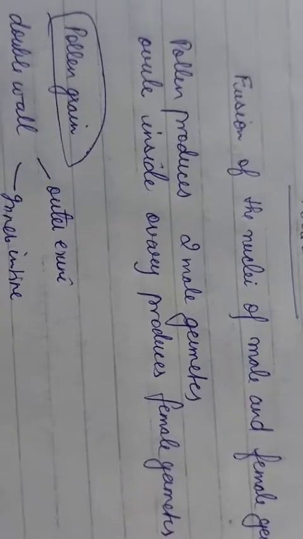We all know that the pollen grain produces two male gametes. One is the vegetative cell and the second one is the generative cell. These will produce two nuclei in the pollen tube, and the ovule will produce one egg inside the ovary, which is the female gamete. Now let us look at the pollen grain.